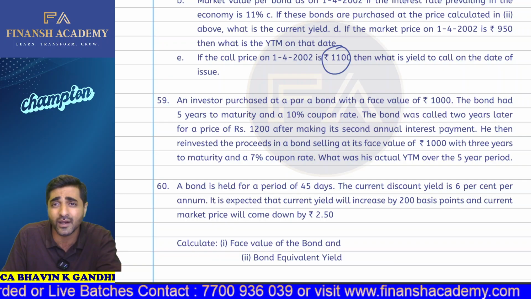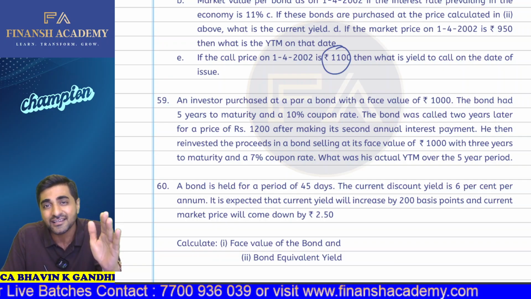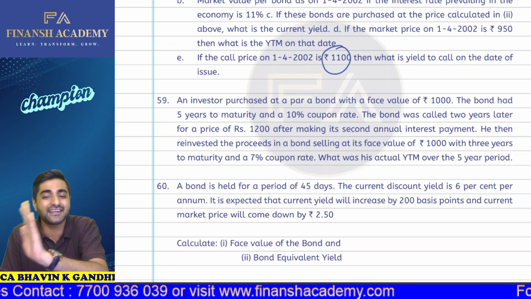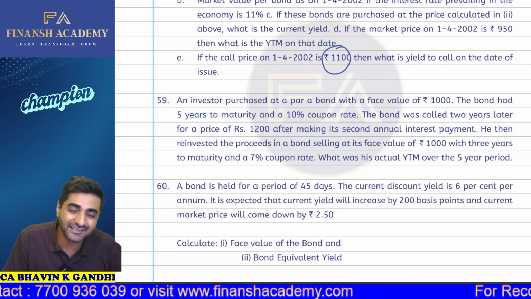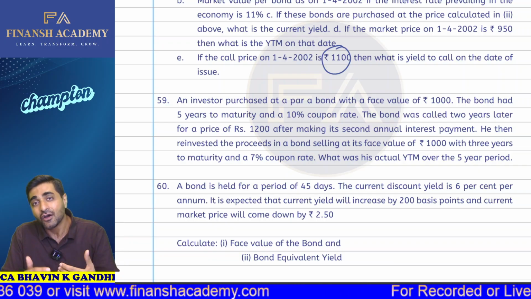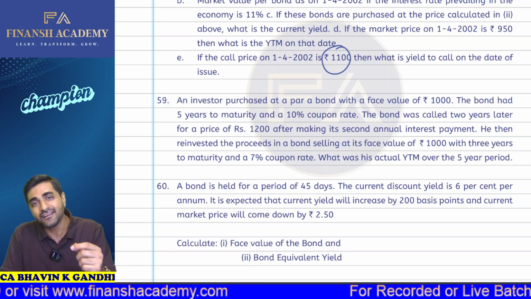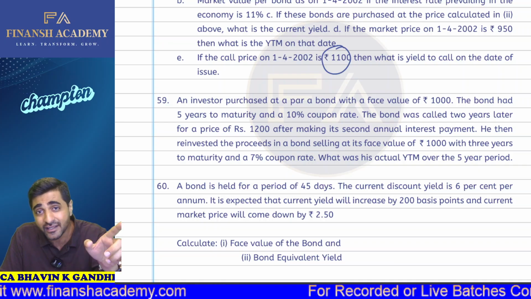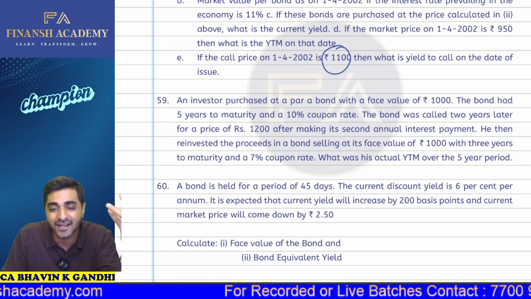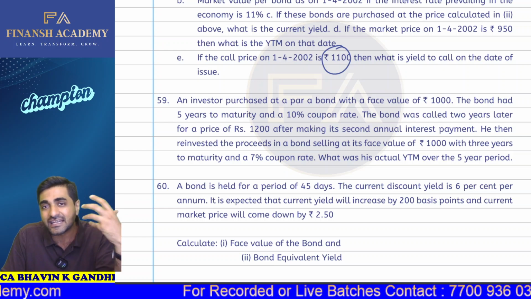So when he is reinvesting the 1200 rupees, my dear students, the interest which will be available to him will be on 1200 rupees at the rate of 7%. So students make maximum mistakes. They calculate the interest for the remaining 3 years on 1000 rupees only. But that's not the case, because we have to see what is the amount of investment you are making. And that's how the total returns get generated.